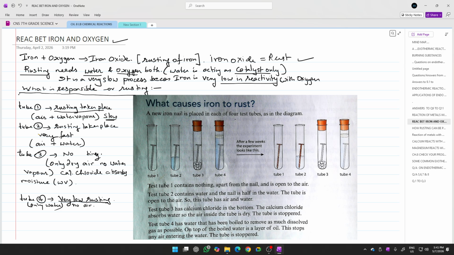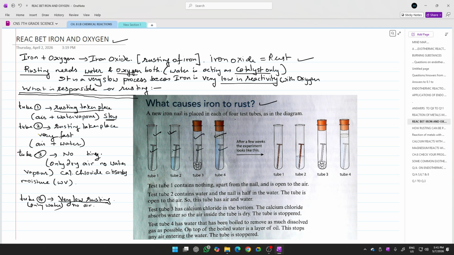Let us try to understand what the factors responsible for rusting are, or you can say what the causes are for iron to rust. For this, we are going to take 4 test tubes: test tube number 1, 2, 3, and 4. In these 4 test tubes, you take the same size iron nail and place it in all the 4 test tubes.